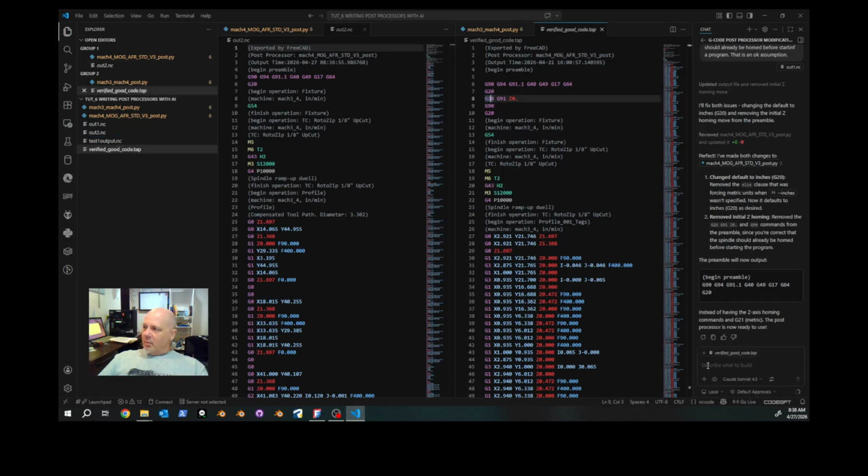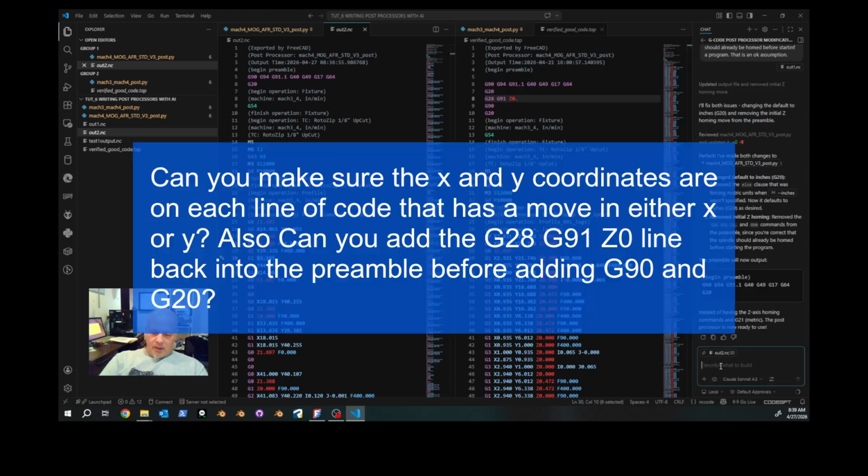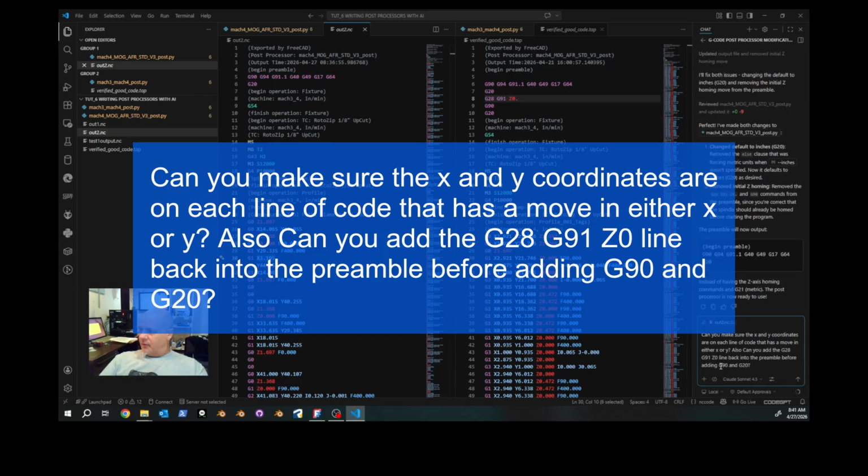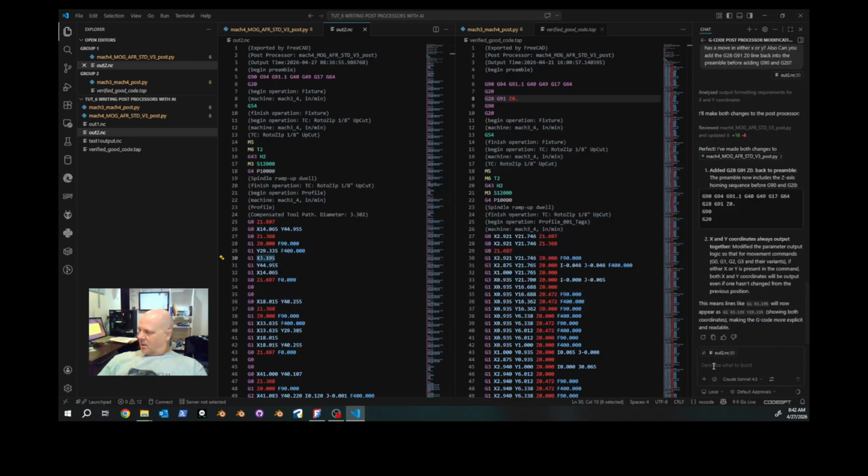One thing I know about Mach 4 is that the toolpath visualization fails if you don't have both the X and Y in a line. So I want this post processor to put X and Y on each line. So I'm going to say alright, so that looks good.